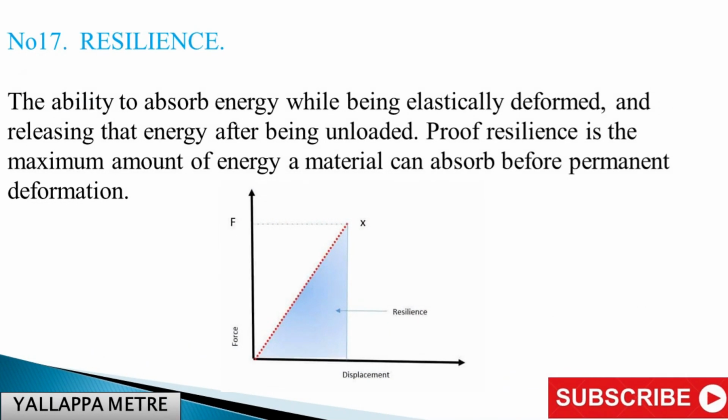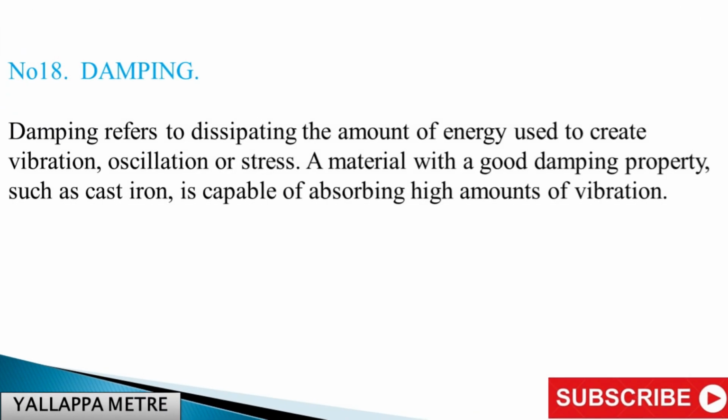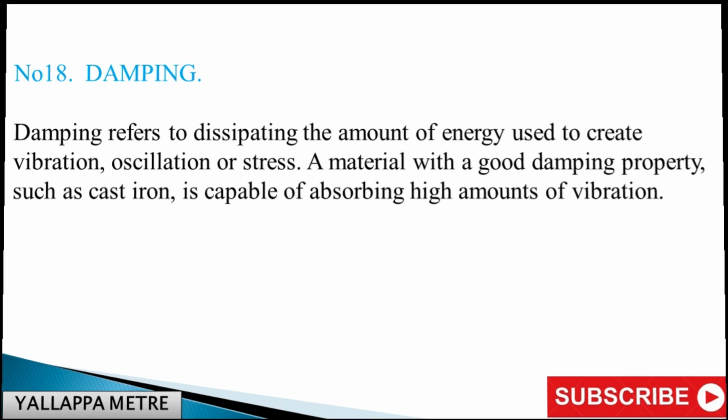Number 17. Resilience. The ability to absorb energy while being elastically deformed, and releasing that energy after being unloaded. Proof resilience is the maximum amount of energy a material can absorb before permanent deformation. Number 18. Damping. Damping refers to dissipating the amount of energy used to create vibration, oscillation or stress. A material with a good damping property, such as cast iron, is capable of absorbing high amounts of vibration.